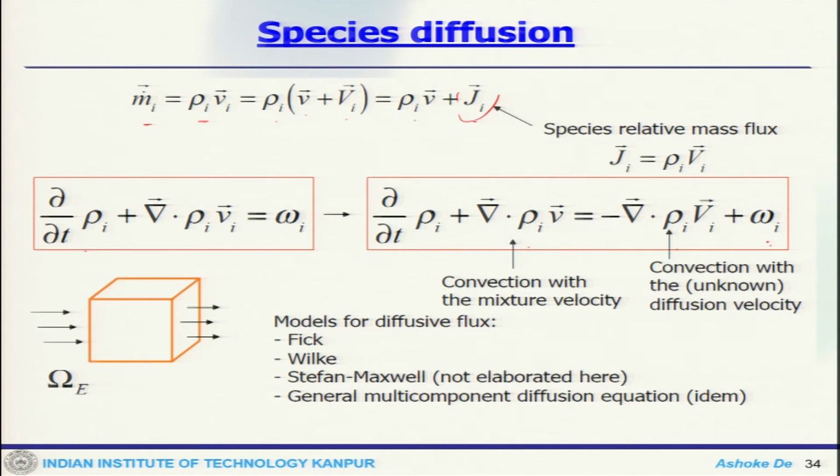For this particular diffusion flux term, there are different models: Fick's model, Wilke's model, Stefan-Maxwell's model, general multi-component diffusion. So, there are different ways one can represent these models.